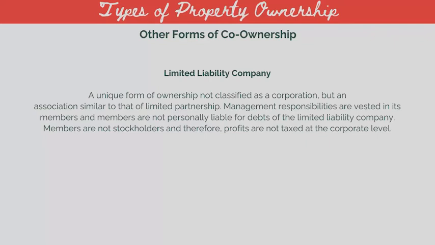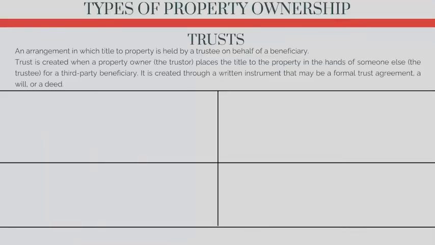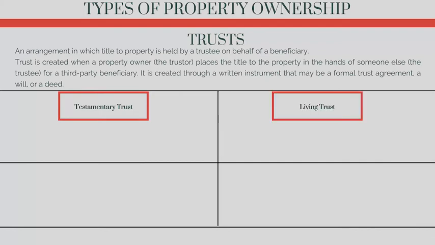Now let's talk about trusts. An arrangement in which title to property is held by a trustee on behalf of a beneficiary. A trust is created when a property owner, the trustor, places the title to the property in the hands of someone else, the trustee, for a third-party beneficiary. It is created through a written instrument that may be a formal trust agreement, a will, or a deed. You have Testamentary Trust, Living Trust, Land Trust, and Real Estate Investment Trust.